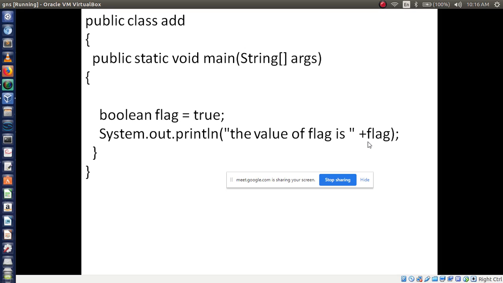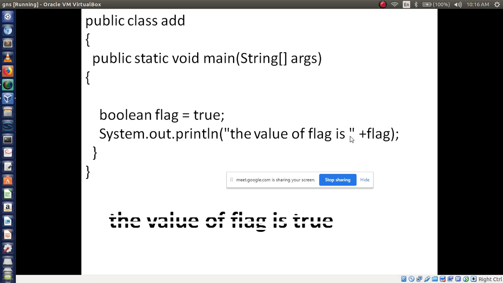Tell me the correct output. The value of flag is true. It will display the output like this, because the flag value we are giving is true only, right? So this is a sample example of the Boolean data type.